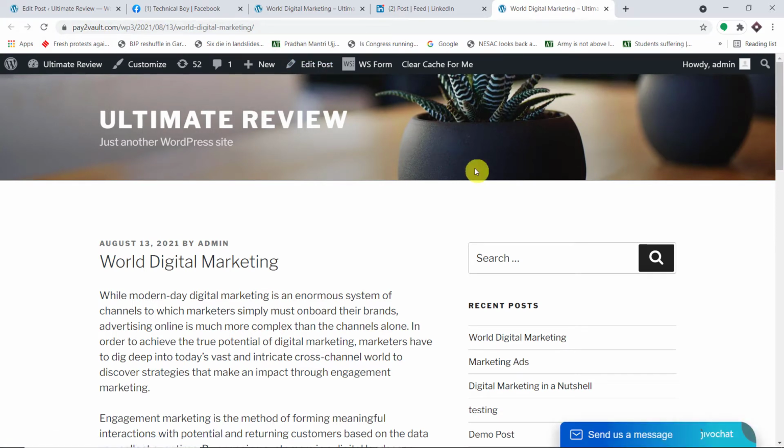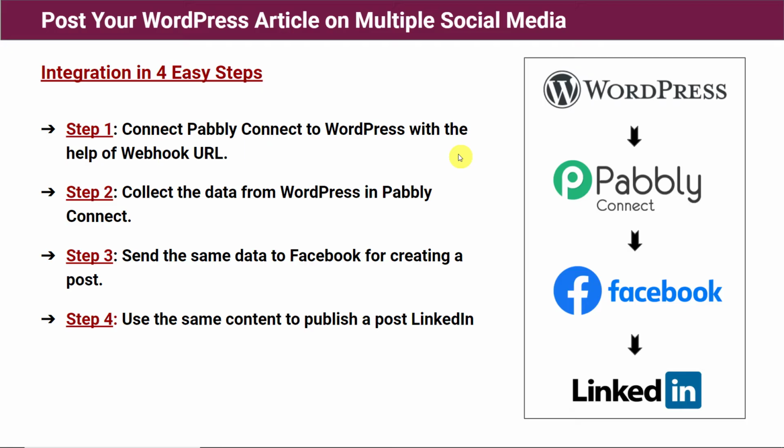So you must be thinking, how did I do it? How did I manage to send the data from WordPress to social media apps like Facebook and LinkedIn? So basically, as I mentioned earlier, we are using an integration and automation software called PabliConnect that has integrated Facebook and LinkedIn. Now, before I show you the steps, how about I show you a small perspective on how this little integration is going to work?